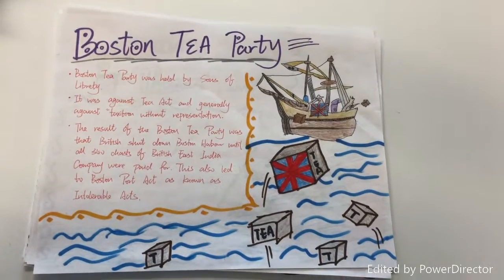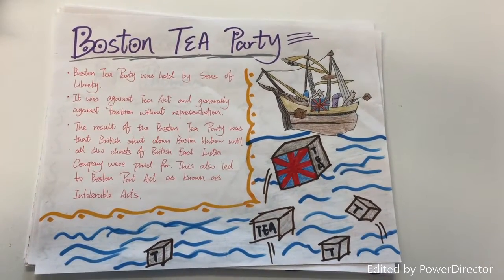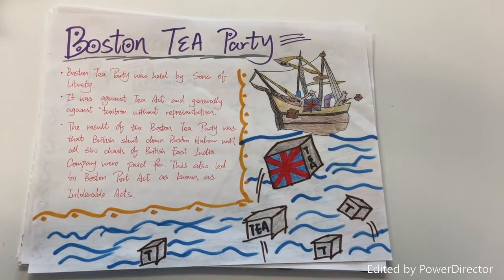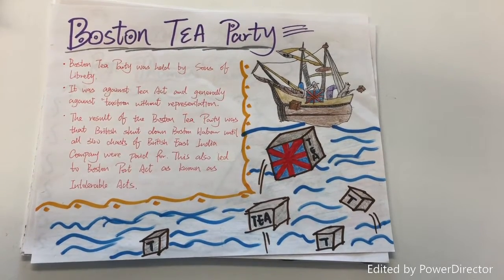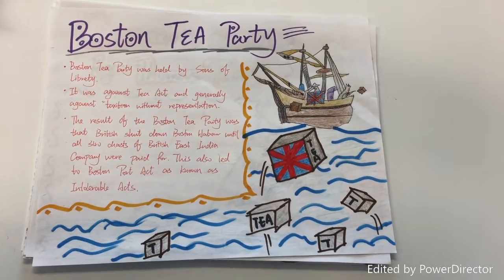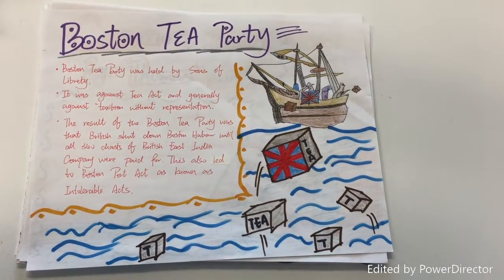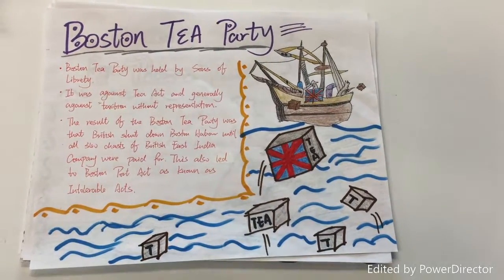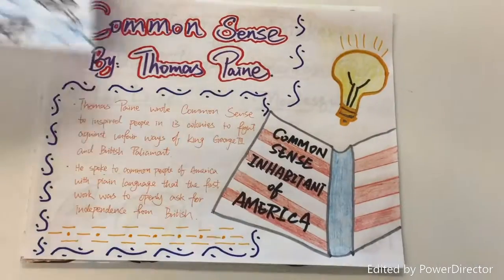The Boston Tea Party. The Boston Tea Party was held by the Sons of Liberty. It was against the Tea Act and generally against taxation without representation. The result of the Boston Tea Party was that the British shut down Boston Harbor until all 340 chests of British East India Company tea were paid for. This also led to the Boston Port Act, also known as the Intolerable Acts.